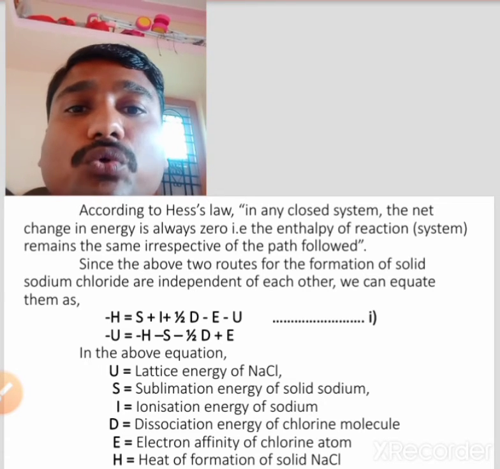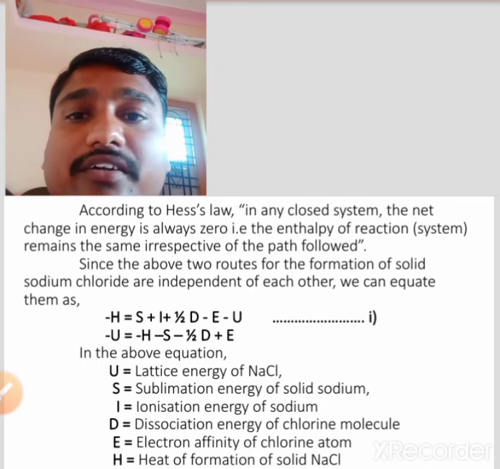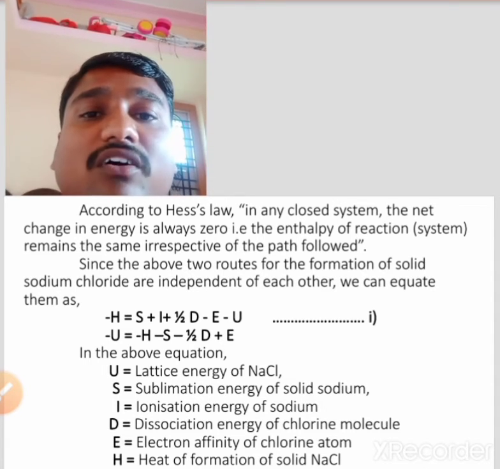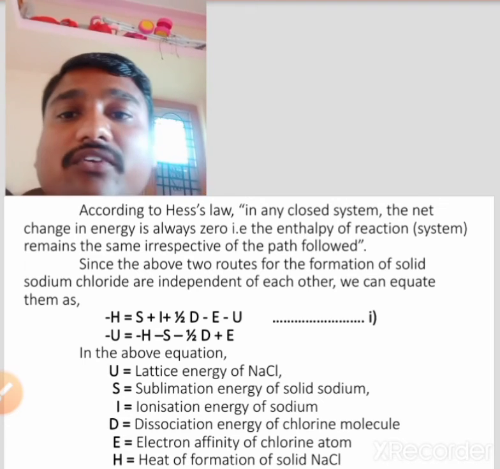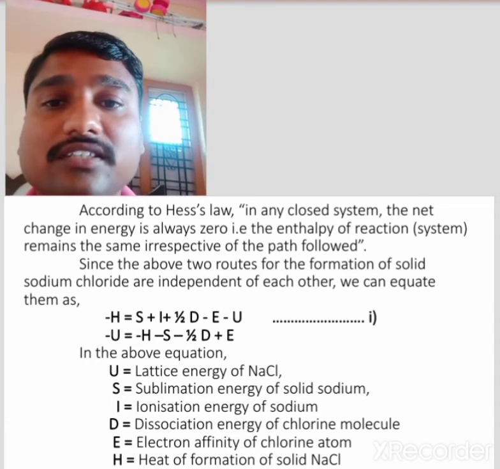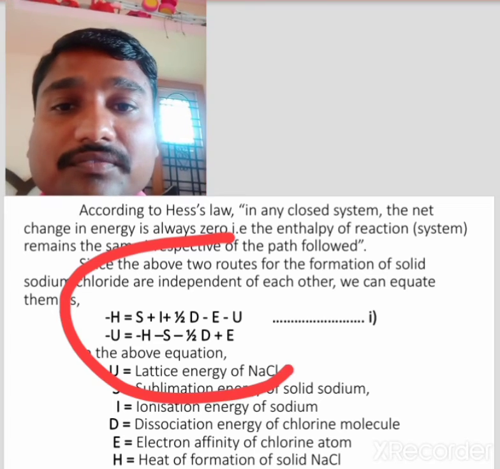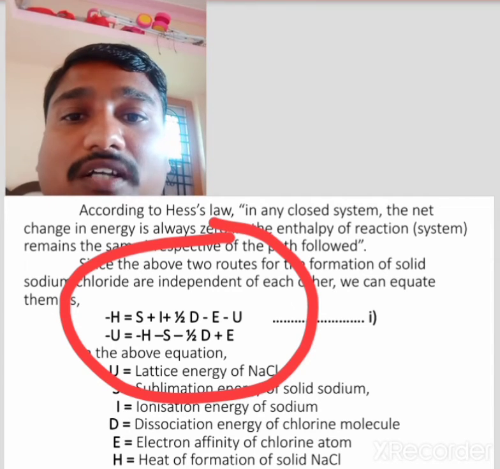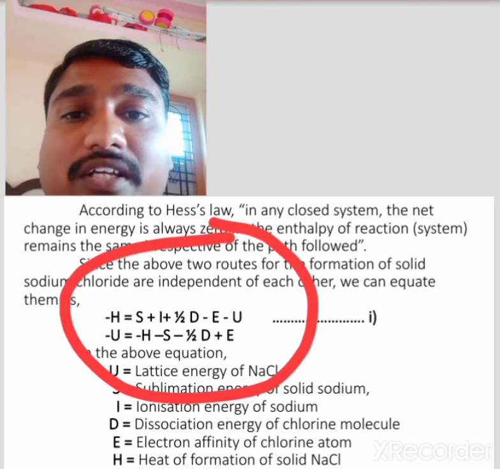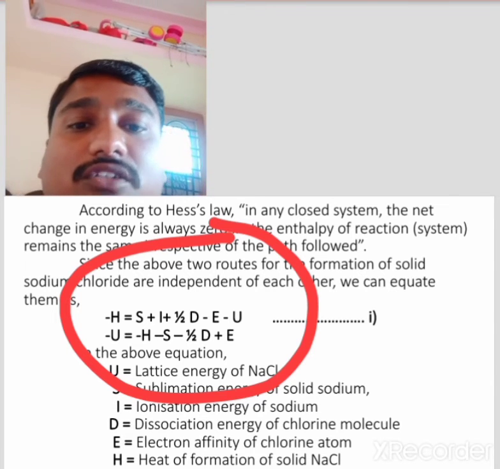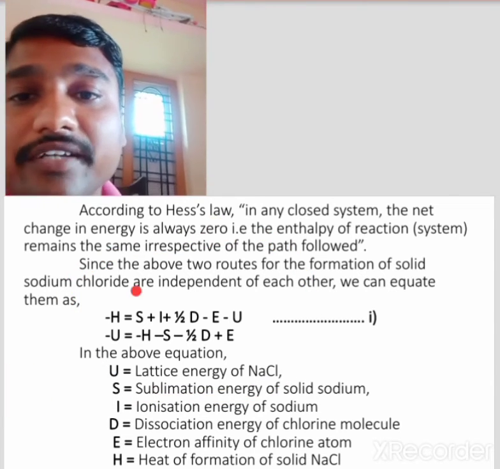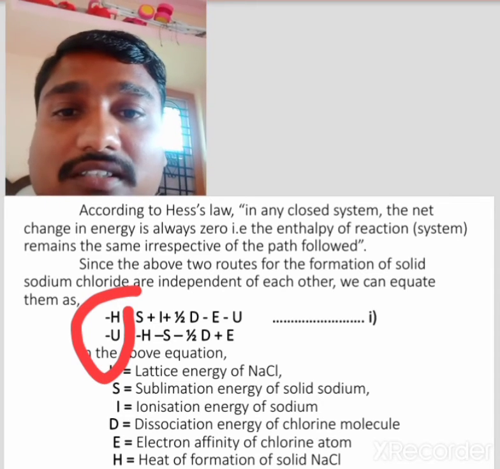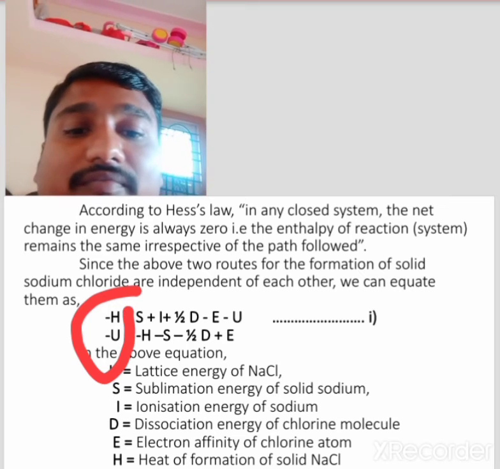Since the above two routes of formation of ionic solid sodium chloride are independent of each other, we can equate them. That is, minus H is equal to S plus I plus half D minus E minus U. That is, minus U is equal to minus H minus S minus I minus half D plus E.